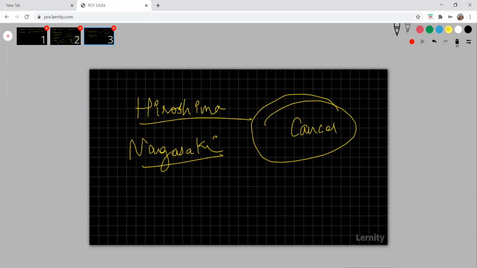Why did they drop the bomb? It was because of World War. So that's why people are very conscious after that that no more World War should happen.